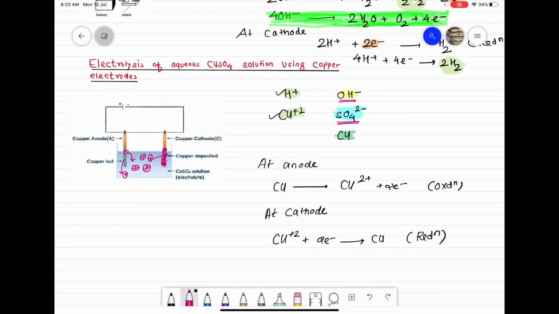So class, this process is used in metallurgy for purification of copper, or you can say electrorefining of copper, where the anode is made of impure copper rod and the cathode is made of pure copper rod. So the anode continuously dissolves by losing copper ions into the solution. The size of the impure copper rod goes on decreasing, and the copper ions which pass into the solution get continuously discharged. These copper ions continuously get collected in the form of copper metal on the pure copper cathode, and the size of the pure rod goes on increasing.